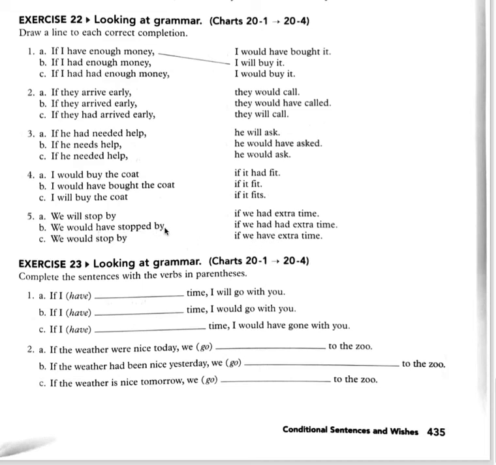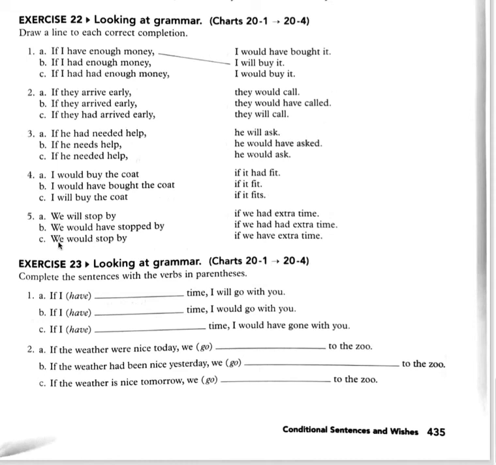We would have stopped by. So here, would have and stopped, past participle, if we had had extra time. This is unreal in the past because of the past perfect. So we would have stopped by if we had had extra time.